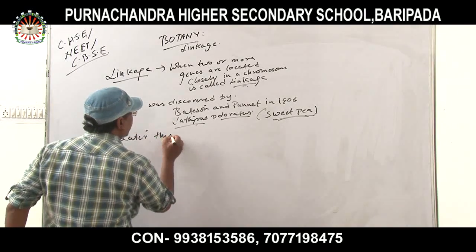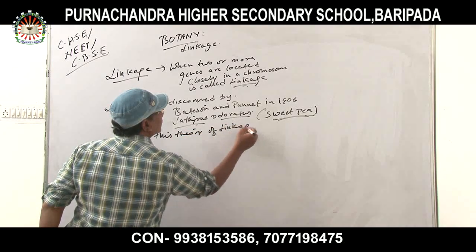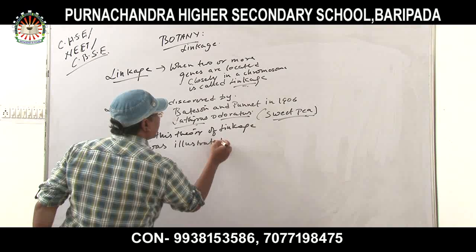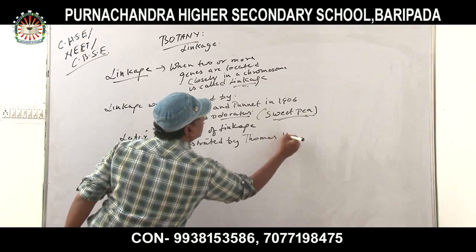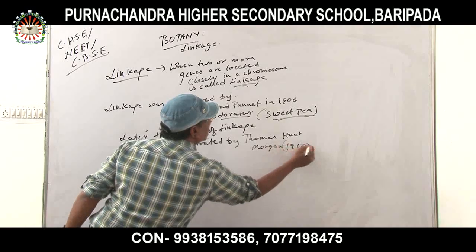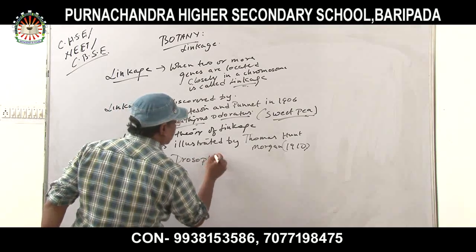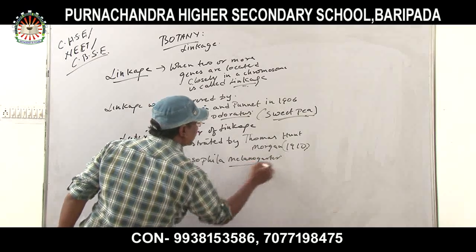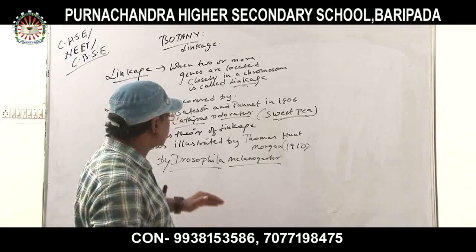Later this theory of linkage was illustrated by Thomas Hunt Morgan in 1910 using Drosophila melanogaster. Drosophila melanogaster is a fruit fly. The scientific name of the fruit fly is Drosophila melanogaster.